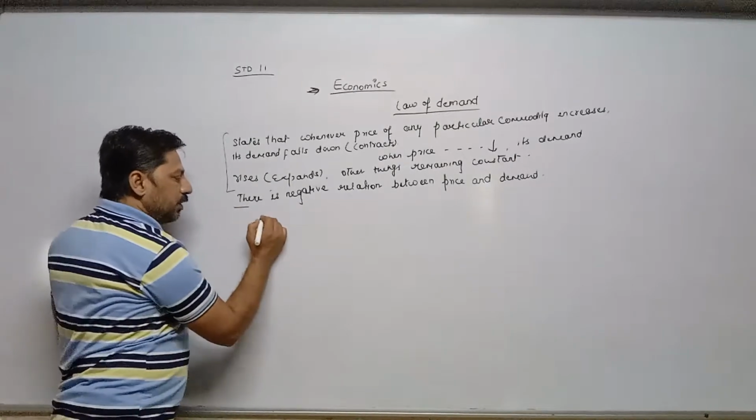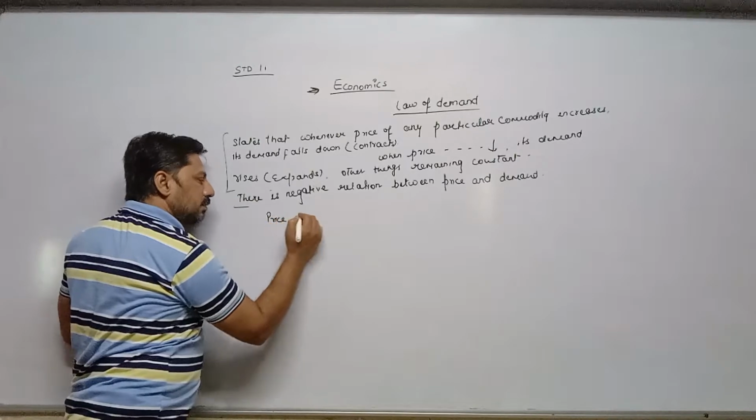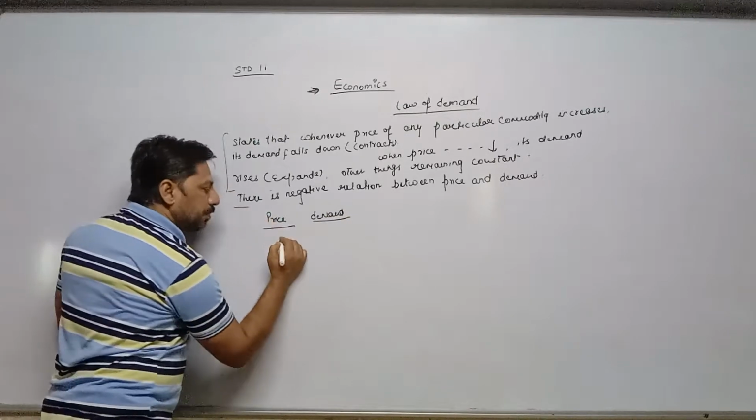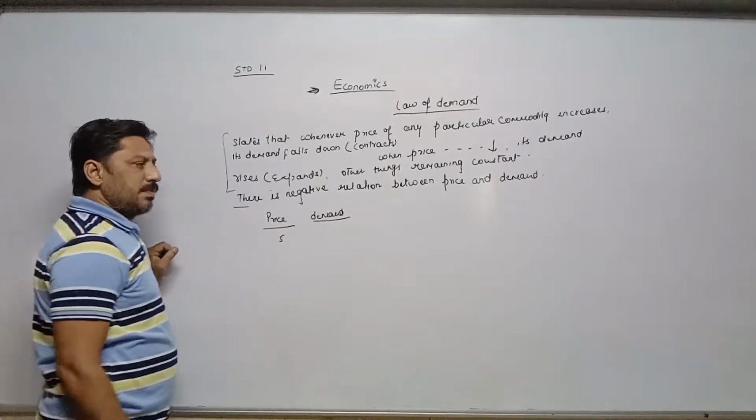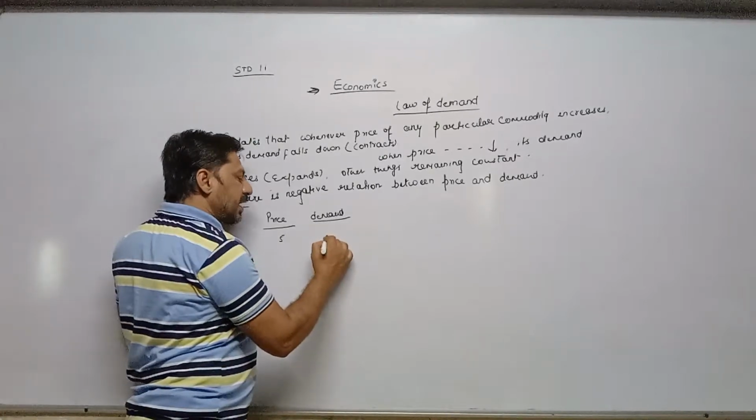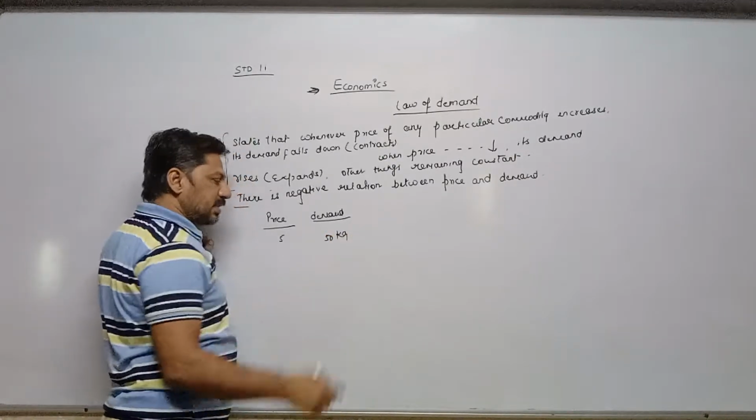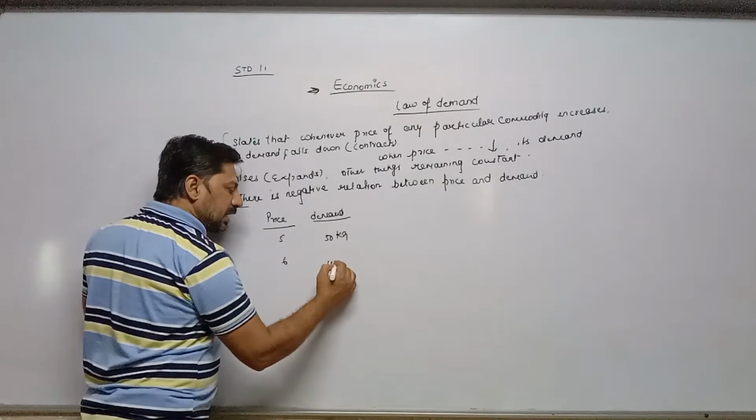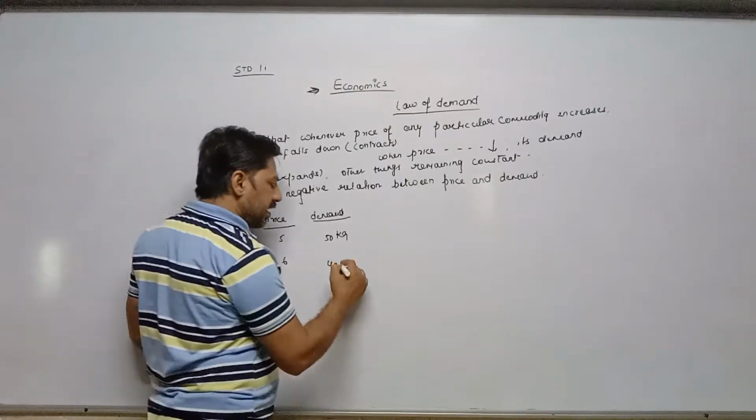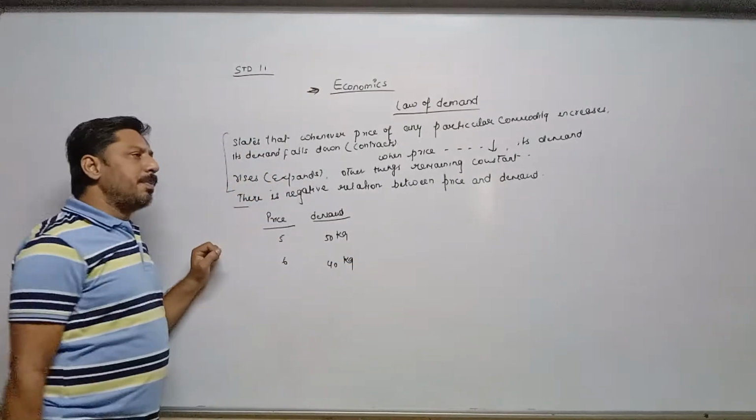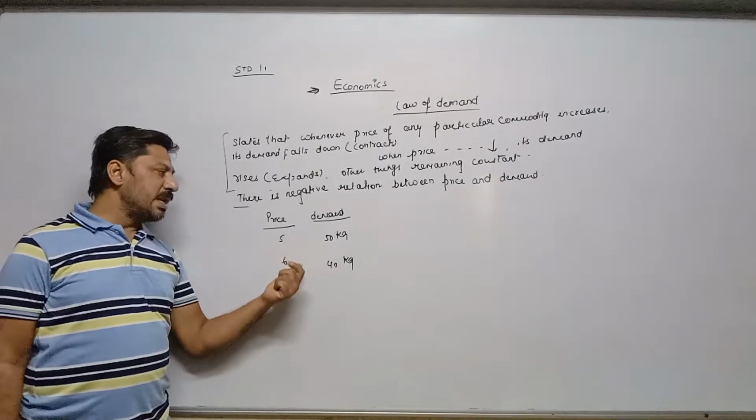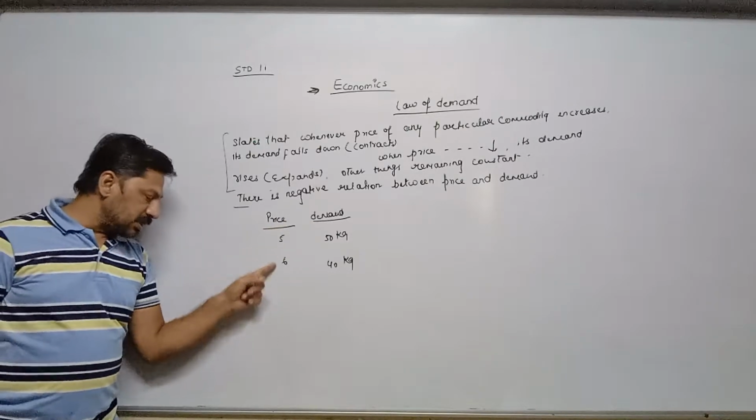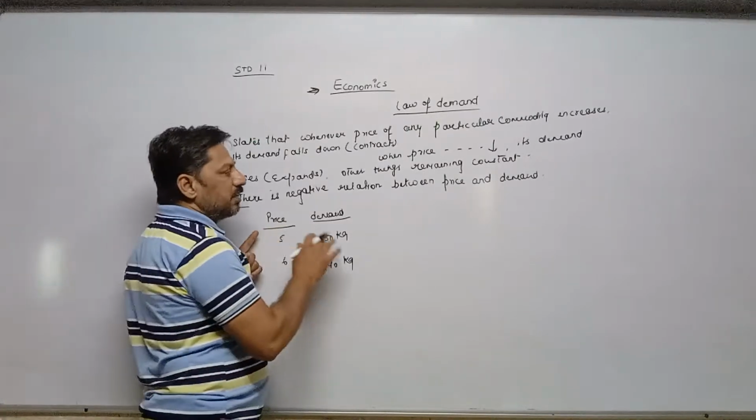Then we have a schedule of, for example, price and demand. For example, price is 5 rupees. At this price, demand is 50 units, 50 kg. When price increases from 5 rupees to 6 rupees, demand starts decreasing from 50 kg to 40 kg. In this way, we can prepare a schedule. Means we have to establish a negative relation between price and demand. Price may be either in increasing order or in decreasing order, but we have to establish a negative relation.